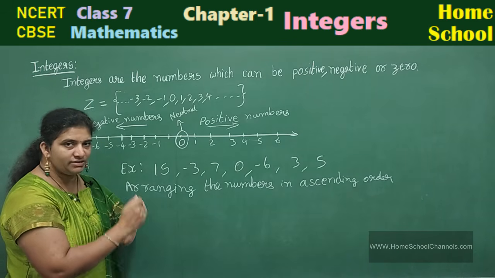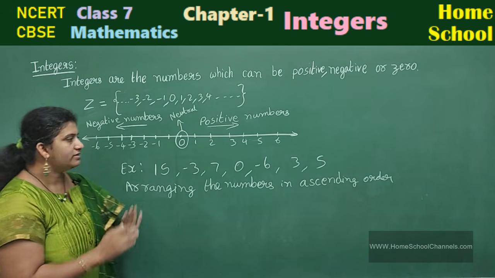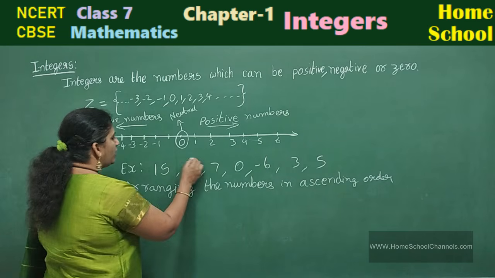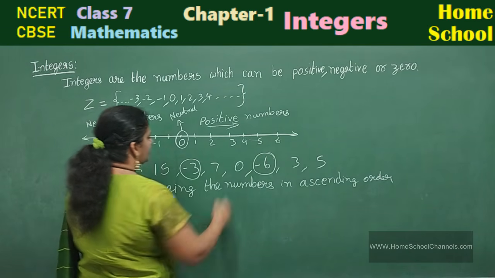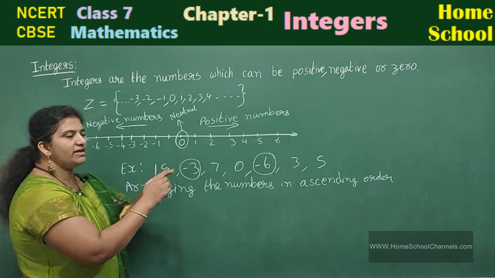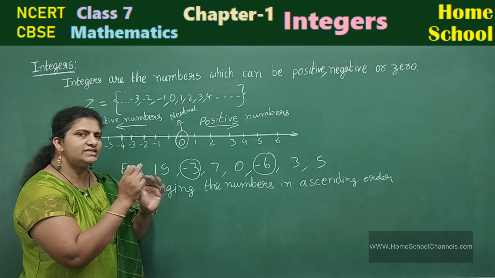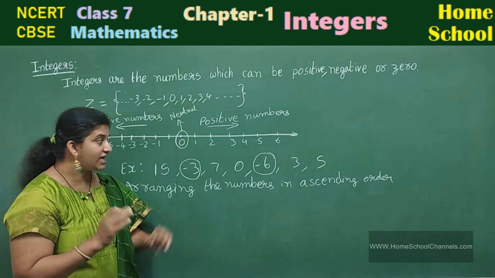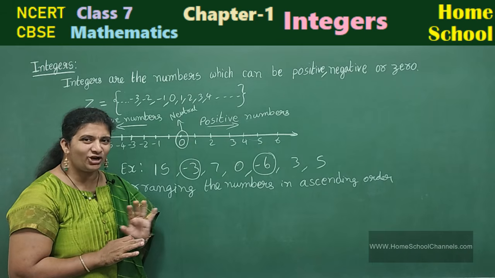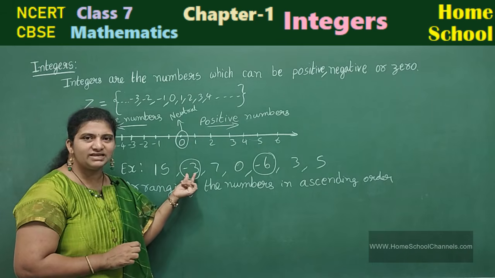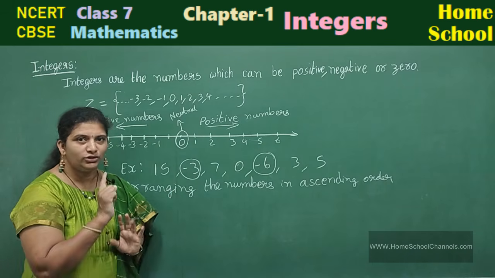First we write negative numbers, then 0, then positive numbers. See negative numbers, where you have minus 3, minus 6. Among minus 3, minus 6, which is smaller? Don't say minus 3. Ma'am, you can see 3 is small, no? So it is smaller. No.